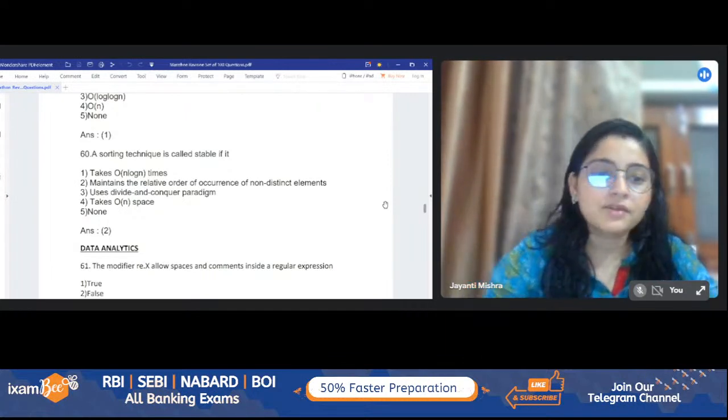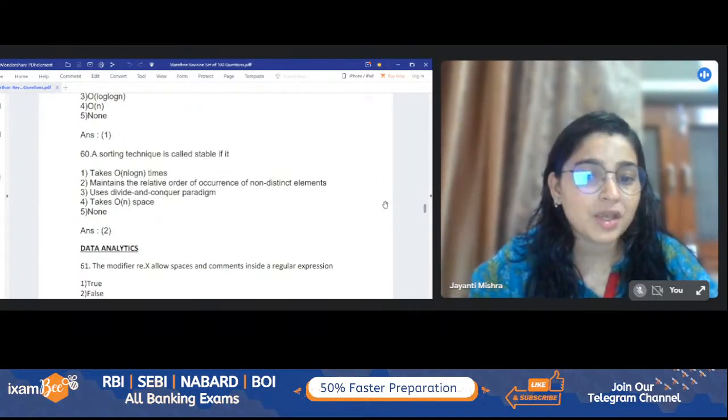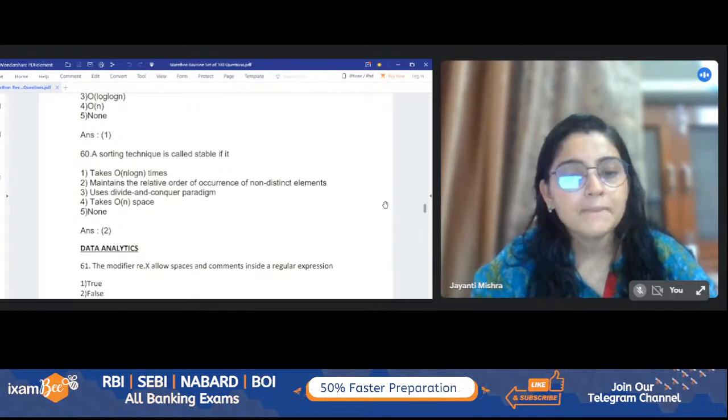Data analytics question number 61. The modifier re.X allows spaces and comments inside a regular expression. Is it true or false?